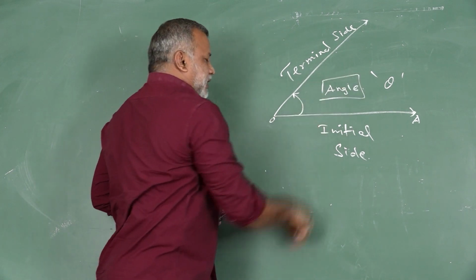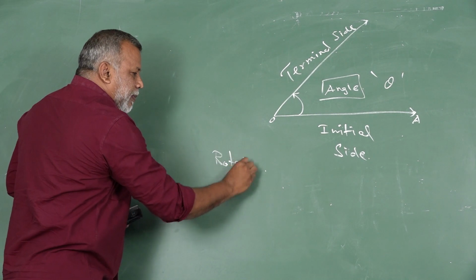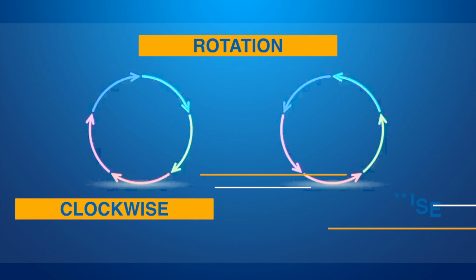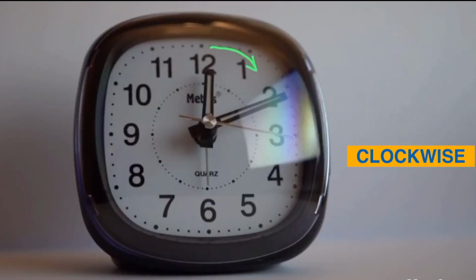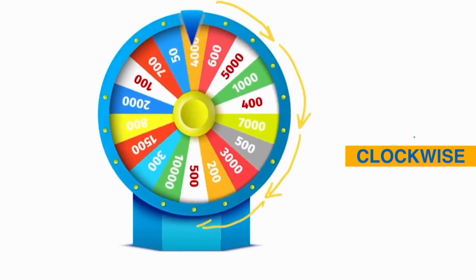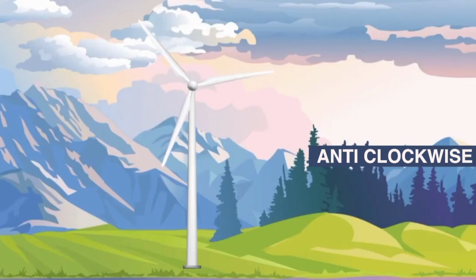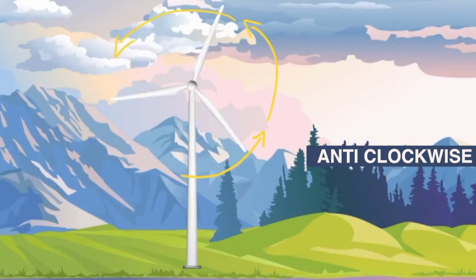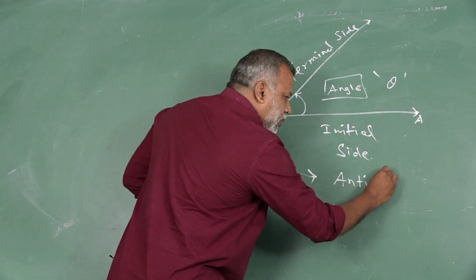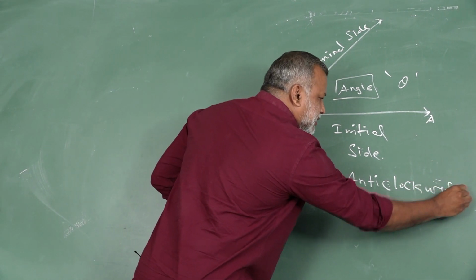Generally, the rotations are two types. One rotation is anti-clockwise rotation.